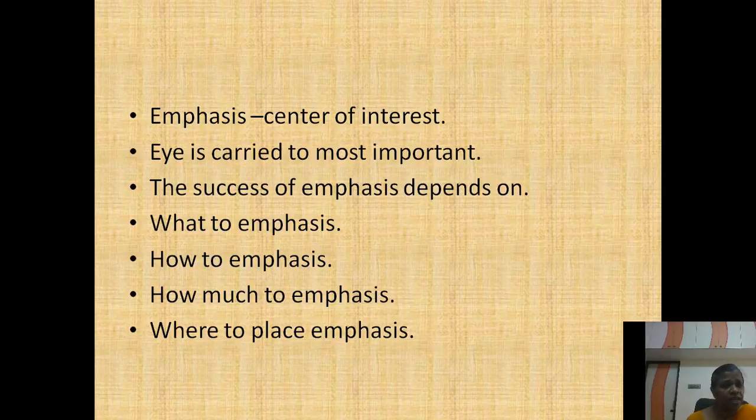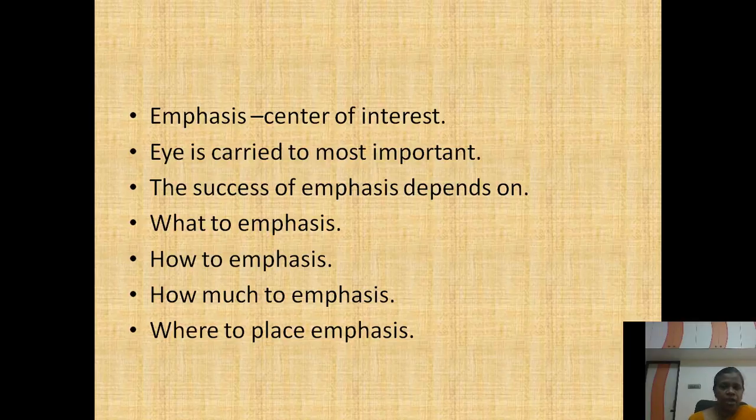What are the different ways of achieving emphasis? First one is by grouping of objects. For example, when you go to a hotel or a buffet dinner, they will not put the chairs in a single row as in a marriage occasion. They will put them in groups. That may create emphasis for the party. Then by use of contrasting colors, you can create emphasis.